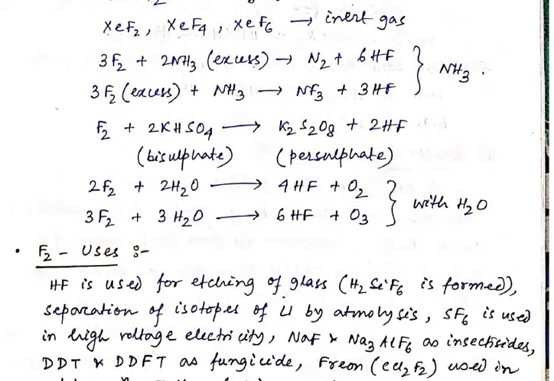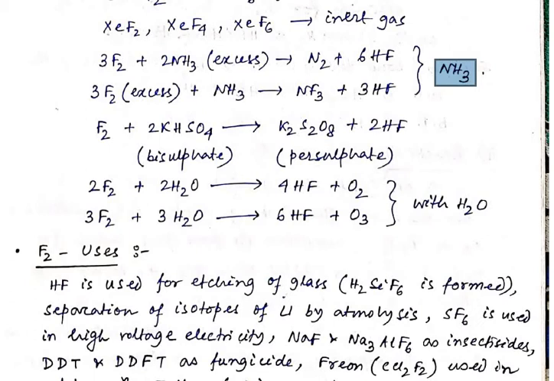So that is the reaction with ammonia. This is how fluorine reacts with ammonia. When the ammonia is in excess, nitrogen is formed, and when the fluorine is in excess, nitrogen trifluoride is formed. The other reactions are also there, like when fluorine reacts with potassium bisulfate, that is KHSO4, it forms K2S2O8, that is potassium persulfate, along with the formation of HF.